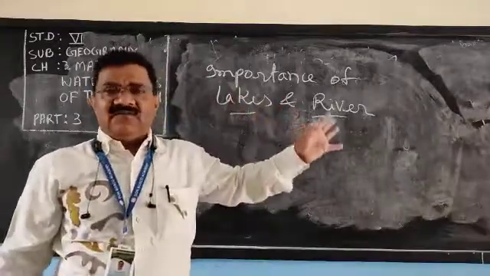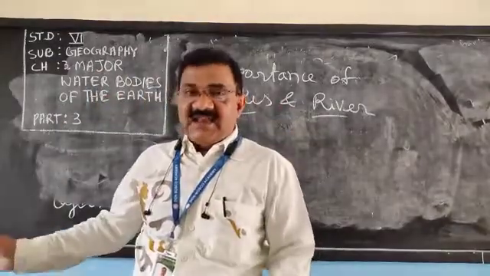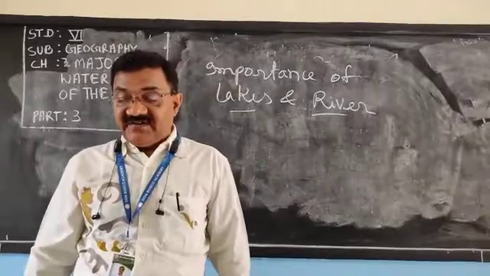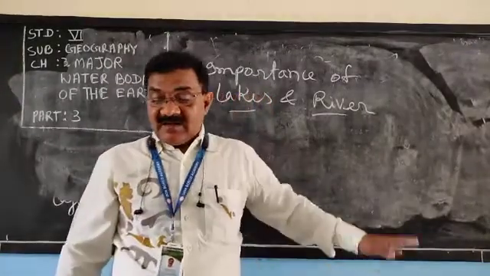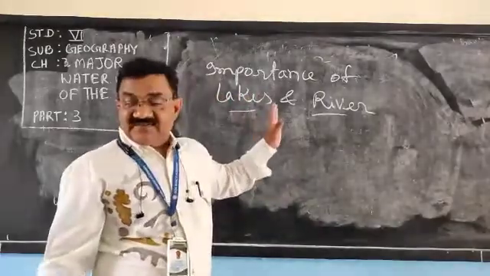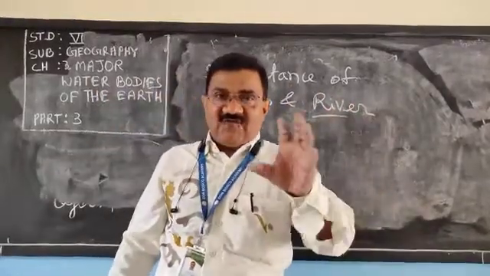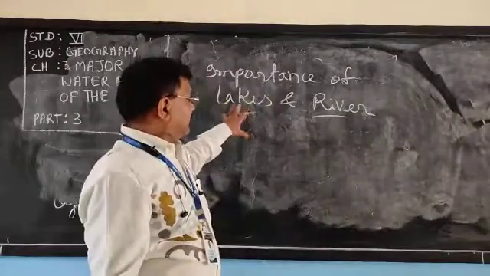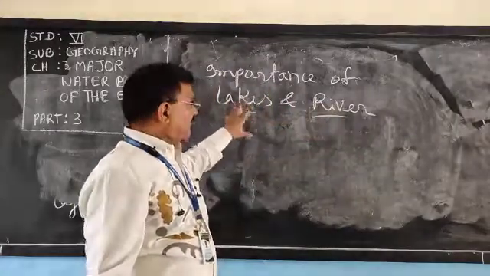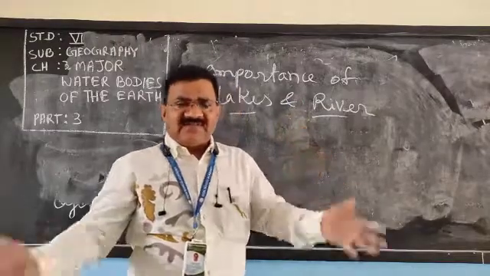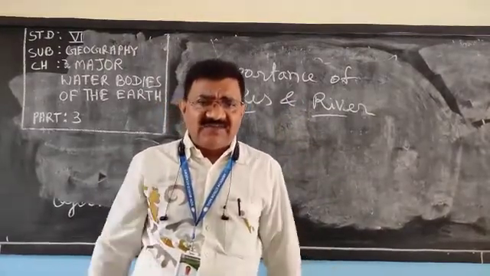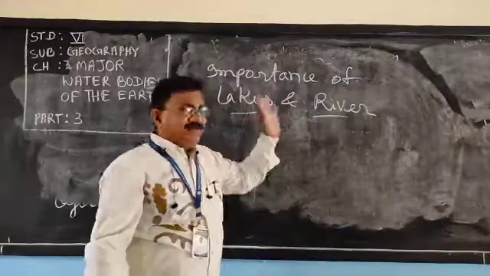Provide water for irrigation, helps in generating electricity. Sources of food and animal. This may serve as source of food and animal. Fish we eat now. That fish comes from where? What is the source of the fish? Maybe river, maybe lake.